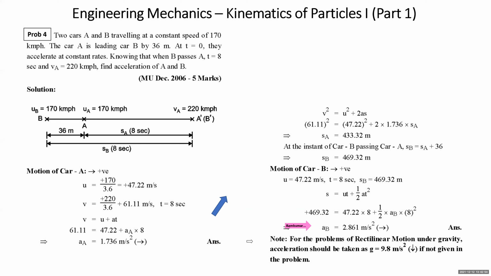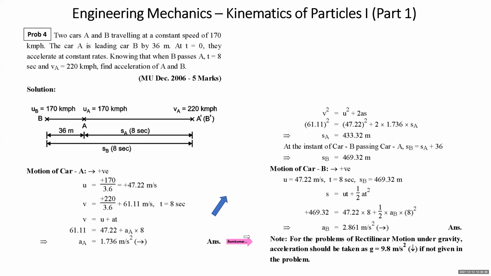Now, after this, students, we will be moving to the problems of rectilinear motion under gravity. These four problems which we have discussed were rectilinear motion at constant acceleration, but not under gravity. Now, when we start solving the problems of rectilinear motion at constant acceleration due to gravity, you should take acceleration, if it is not given in the problem, as 9.81 meter per second square. In the book it is written by mistake as 9.8. Actually, it is not 9.8. It has to be 9.81 meter per second square.